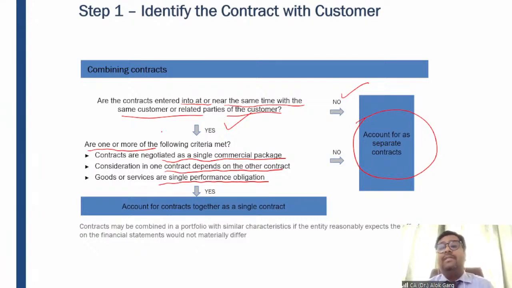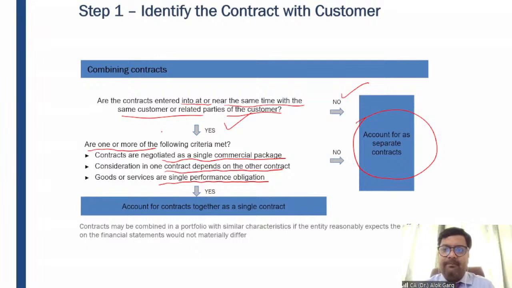Or goods or services are a single performance obligation. If the goods or services are not different performance obligations, it's a single performance obligation, we can say that yes, this contract can be combined as a single contract, right? This can be combined as a single contract. Is it clear, guys?